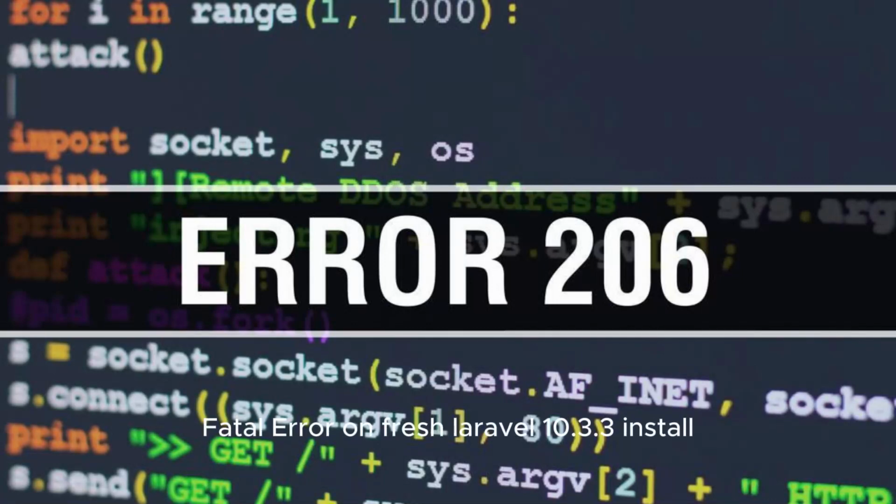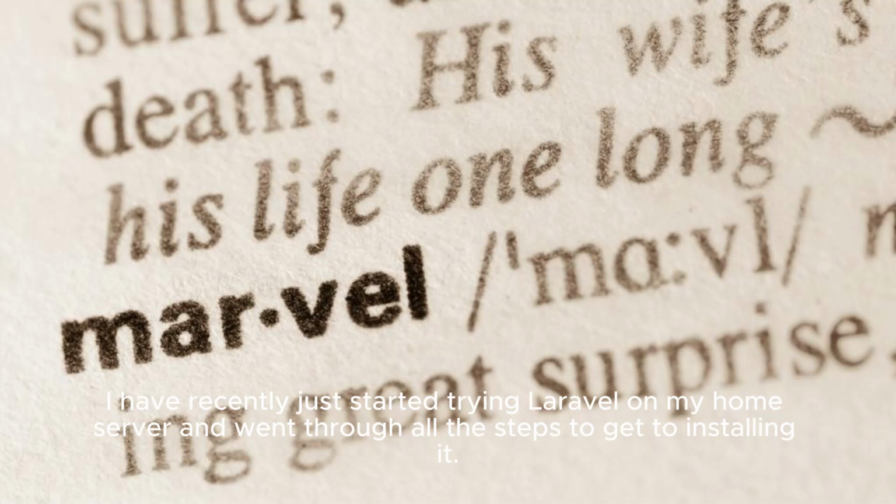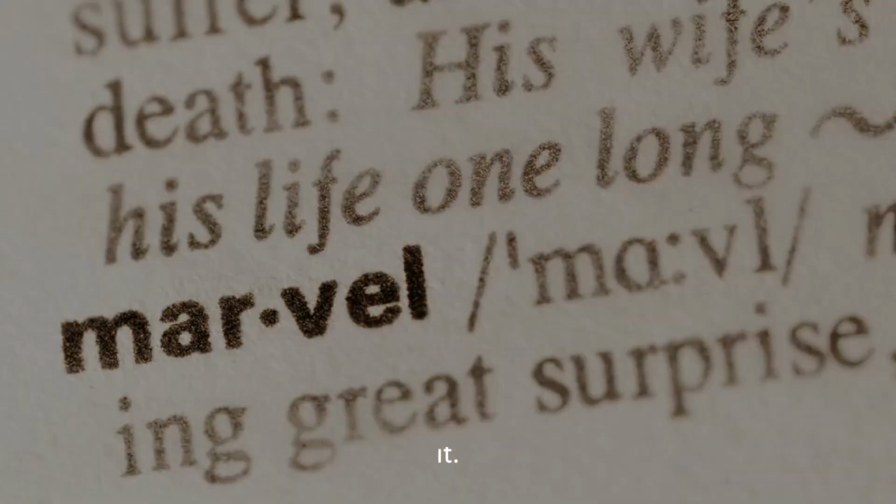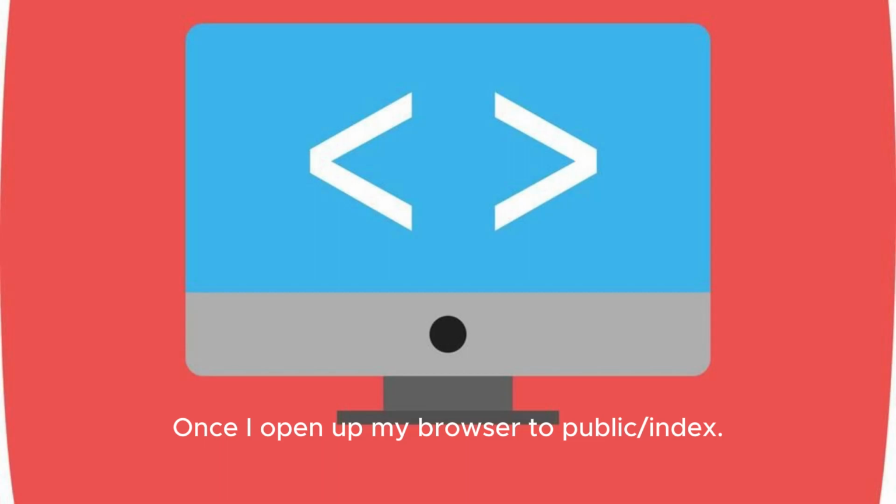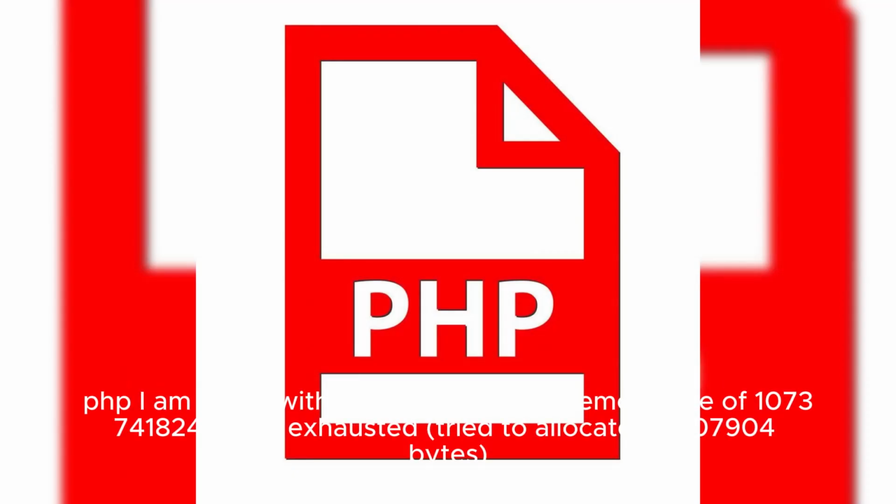Fatal error on fresh Laravel 10.3.3 install. Normally I continue to research and find out how I am getting errors in whatever it is that I am doing. However, I am completely stumped on how to figure this out. I have recently just started trying Laravel on my home server and went through all the steps to get to installing it. Once I open up my browser to public index.php, I am faced with an error.